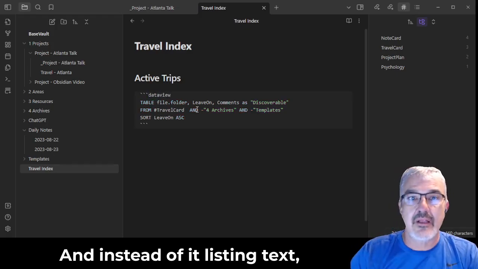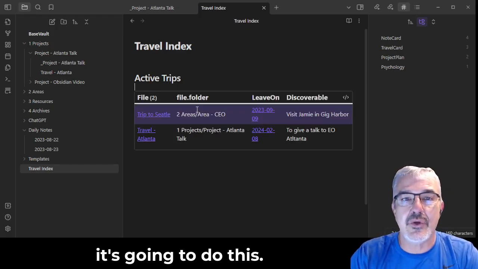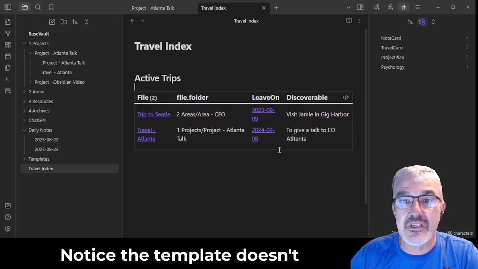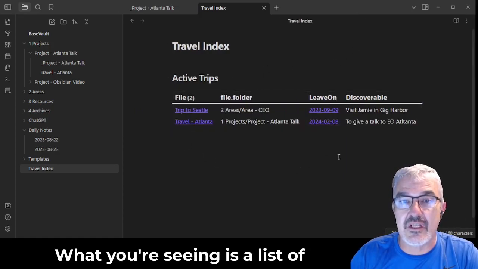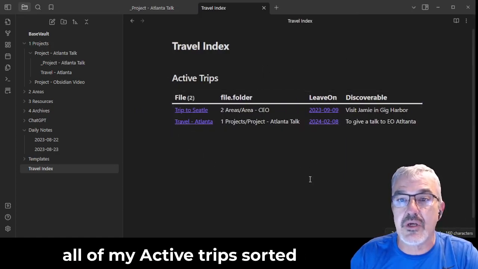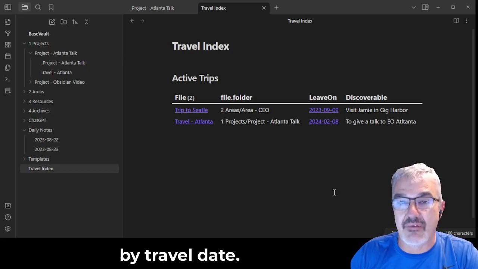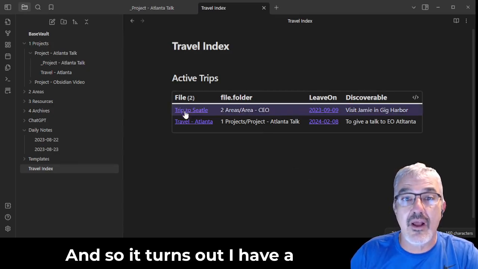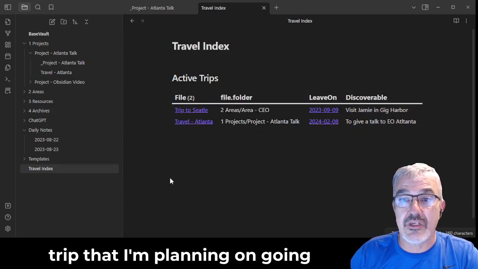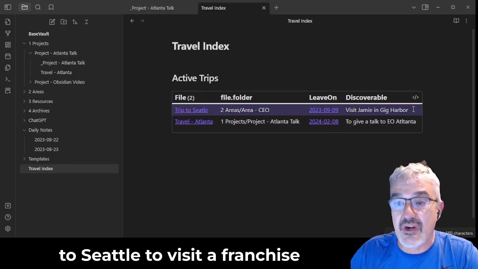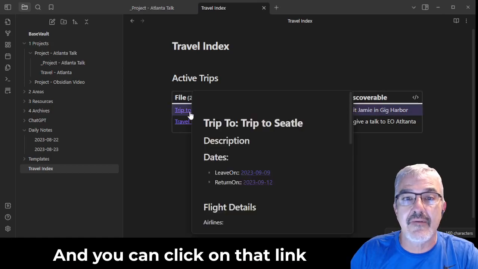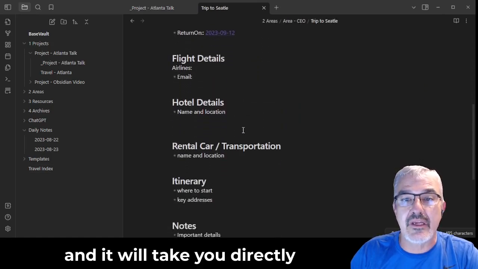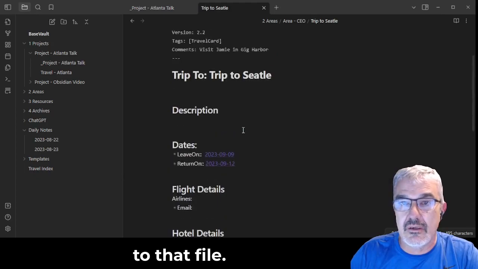And instead of it listing text, it's going to do this. Notice the template doesn't appear anymore. What you're seeing is a list of all of my active trips sorted by travel date. And so it turns out I have a trip that I'm planning on going to Seattle to visit a franchise owner in Gig Harbor. And you can click on that link and it will take you directly to that file.